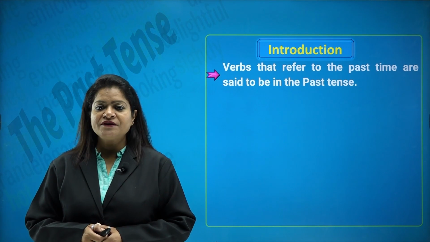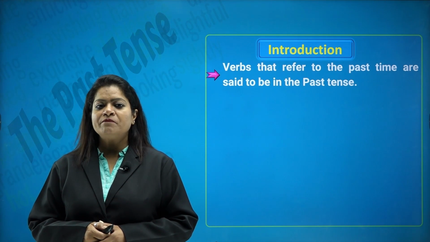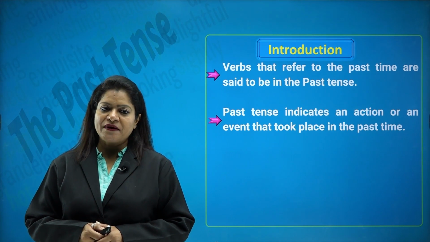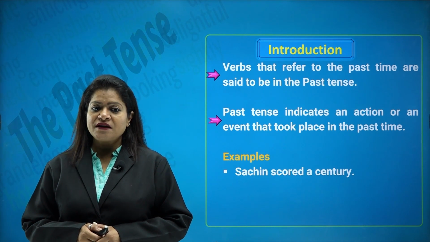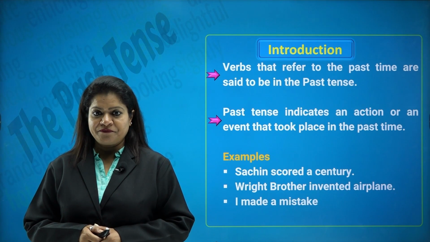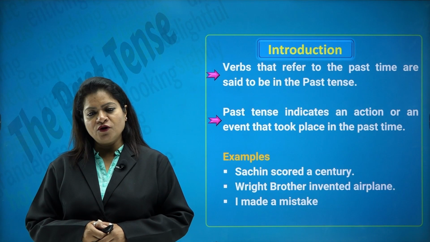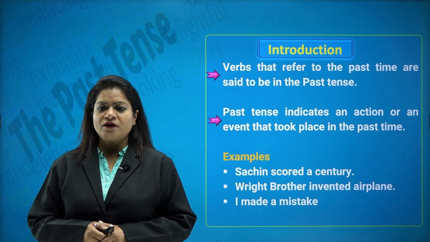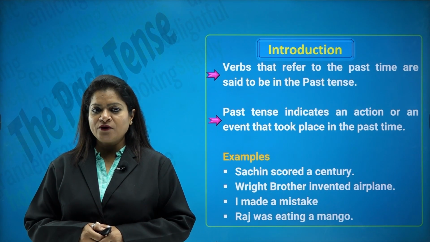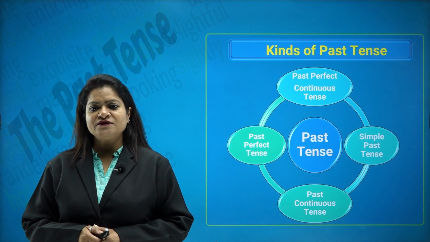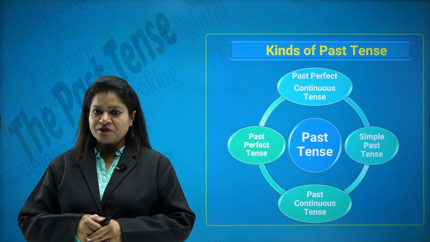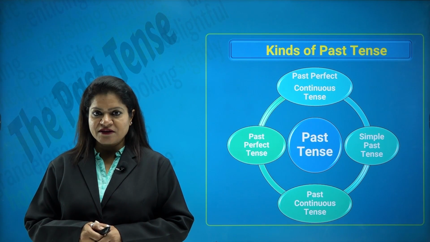Let's look at verbs that refer to the past time are said to be in the past tense. Past tense indicates an action or an event that took place in the past time. For example, Sachin scored a century. Wright brothers invented the airplane. I made a mistake. So, all of this which happened in the past is called or denoted by a past tense. Raj was eating a mango. Kinds of past tense. So, we again have four: simple past or past indefinite, past continuous tense, past perfect tense and past perfect continuous tense.